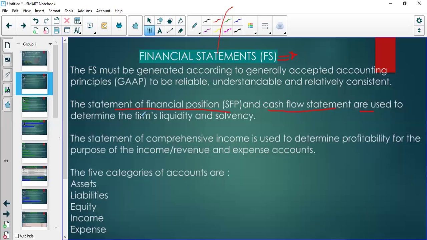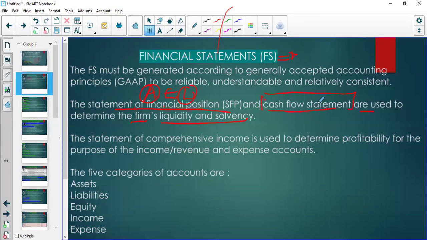These two are used to determine the entity's liquidity and solvency. So our statement of financial position is going to tell us about your assets, equity, and liabilities. So what I see from here is whether we have sufficient assets to pay the liabilities, right? So that's what we want to see from the statement of financial position. And we also look at the availability of cash.